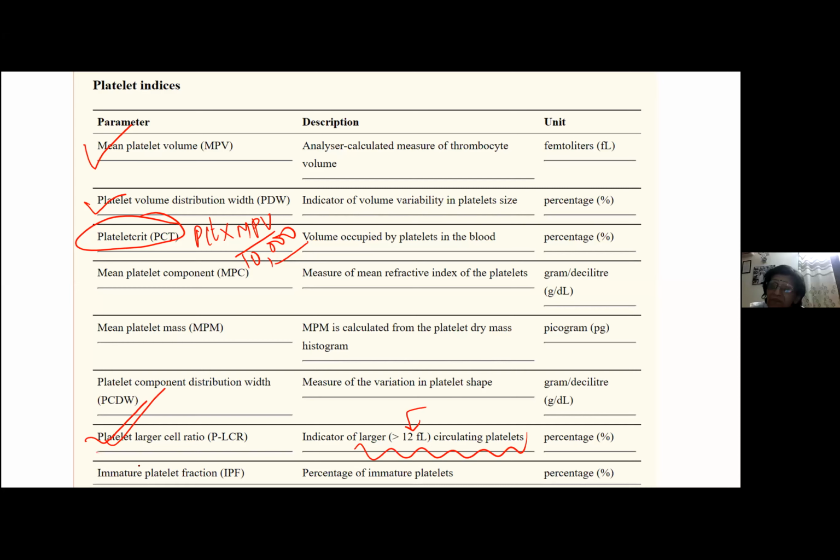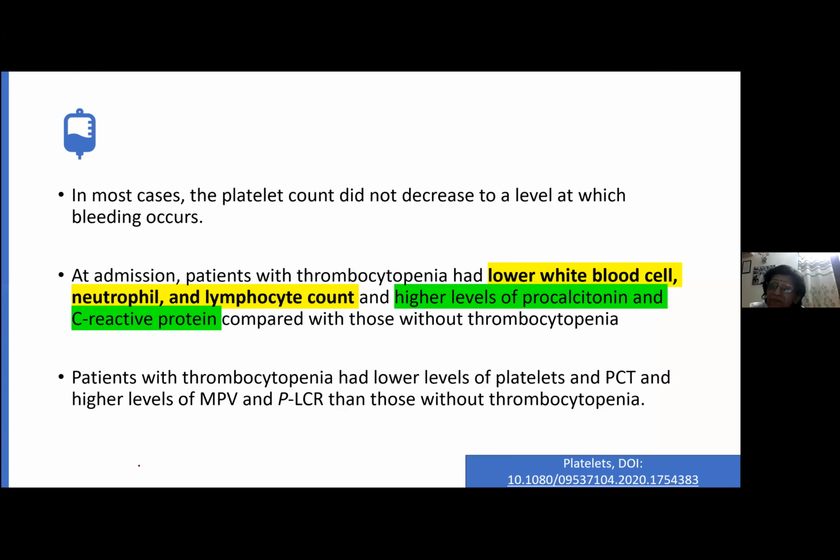So in this view, you all know what happens to the size of the platelet in COVID patients. It becomes bigger, isn't it? So these patients will have higher levels of MPV and PLCR, so their mean platelet volume and platelet large cell ratio will be increased.